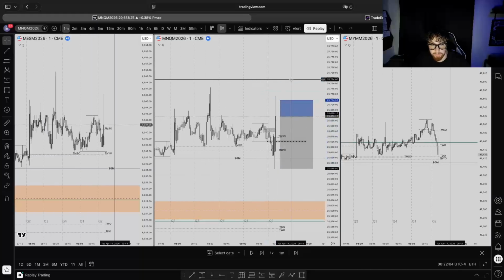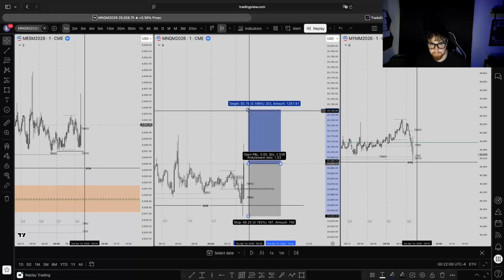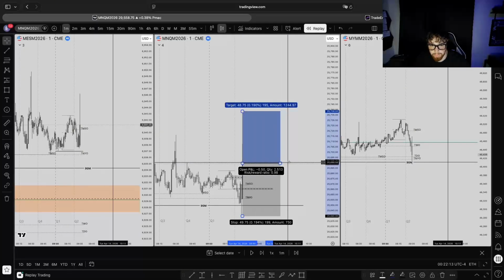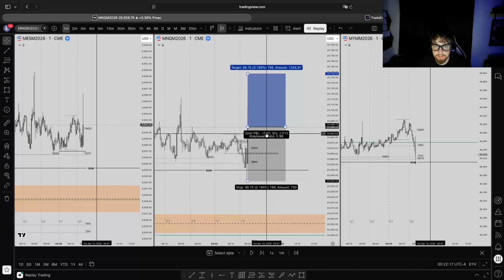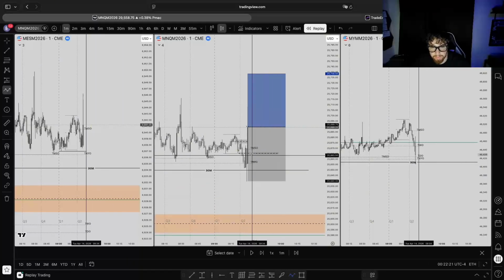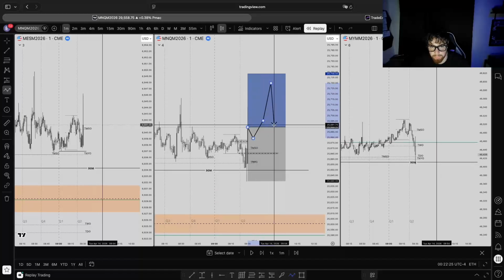Get 50 points, which is pretty good, honestly. Target our 1-to-1, and let it play. And even on an entry like this, you could realistically wait for the next candle to open low, because we're probably going to tap back into maybe here and then go up.